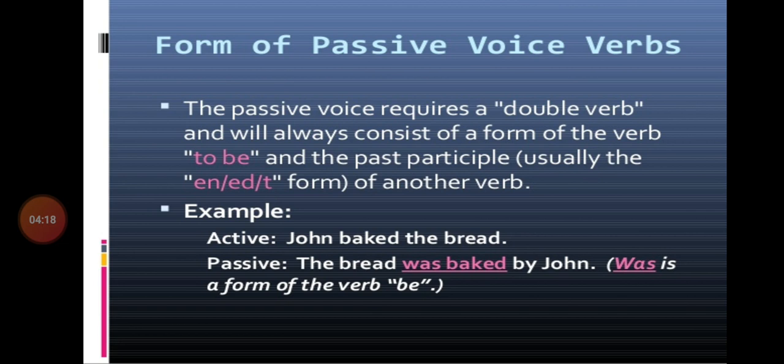Forms of passive voice verbs. The passive voice requires a double verb and will always consist of a form of the verb to be plus the past participle, usually the en, ed, t form of another verb. Example: active, John baked the bread. Passive, the bread was baked by John. Was is a form of the verb be.